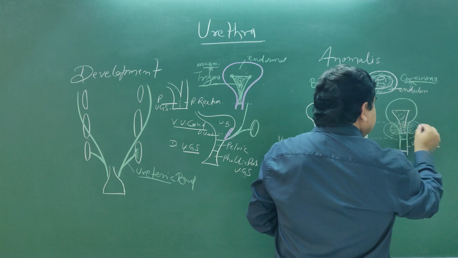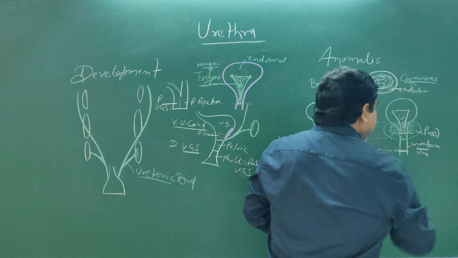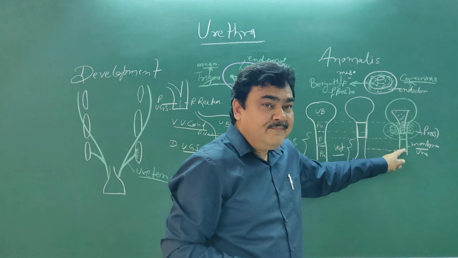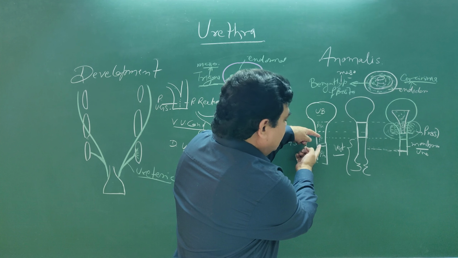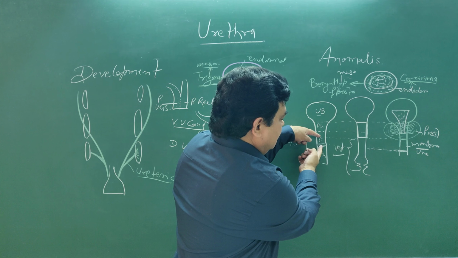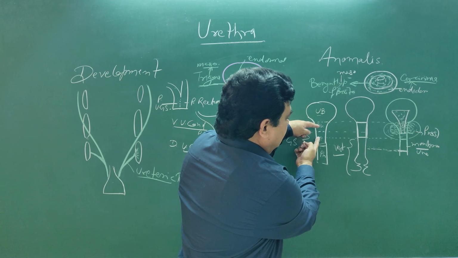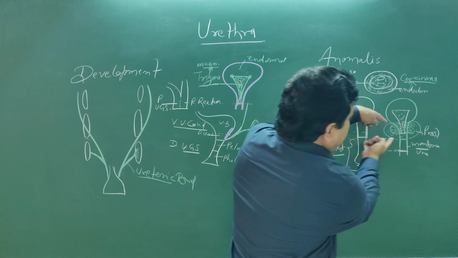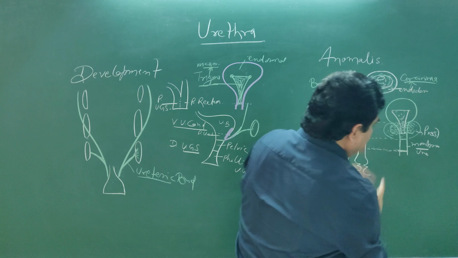So in the male, this is the prostatic part. This is the membranous part. The membranous part develops from the rest, or the distal part, of the pelvic urogenital sinus. The proximal part joins the primitive urethra to form the prostatic urethra, and this part forms the membranous urethra.